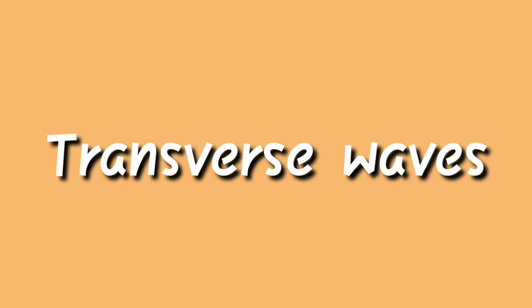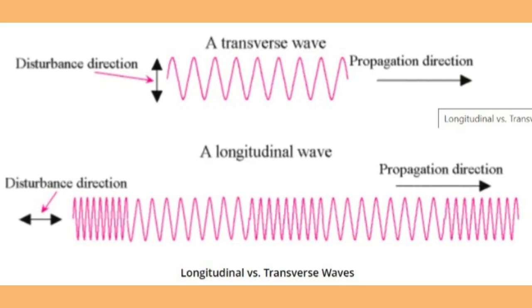Transverse waves. A transverse wave is produced when the particles of the medium oscillate in the direction which is perpendicular to the direction of the propagation of the wave. The particles in a transverse wave oscillate in an up and down motion. For example, light waves are transverse in nature.